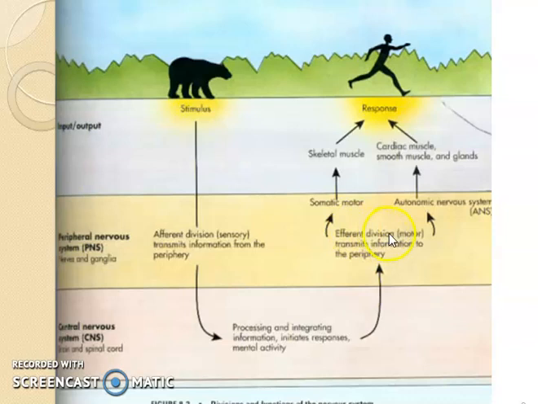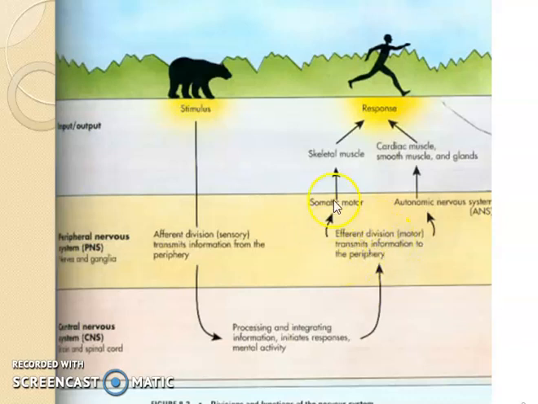So this is how this simple thing happens: we see a bear, we run away. We have seen a stimulus, which is sent by the sensory neurons to the CNS. In the CNS, many neurons, generally called interneurons, process the information, integrate the information, reach a decision, and then send that information to the motor division, the motor neurons.